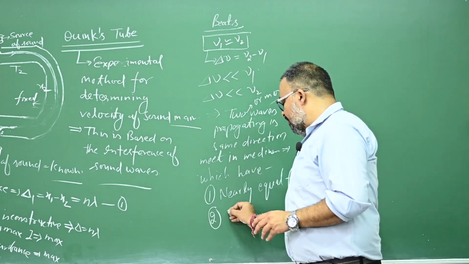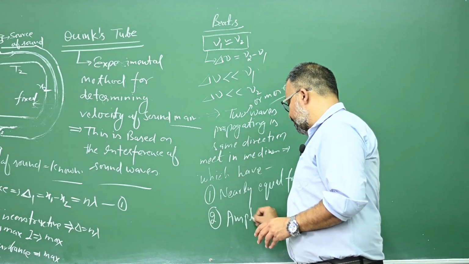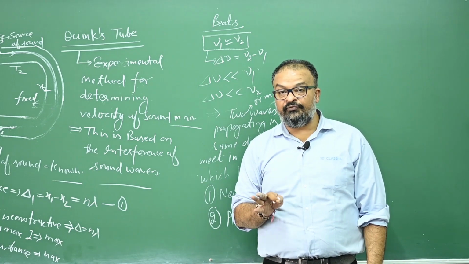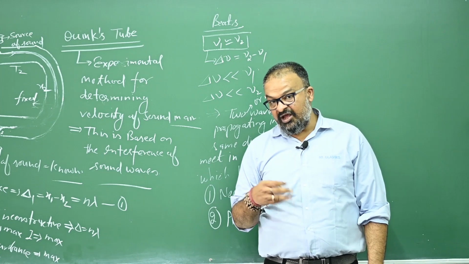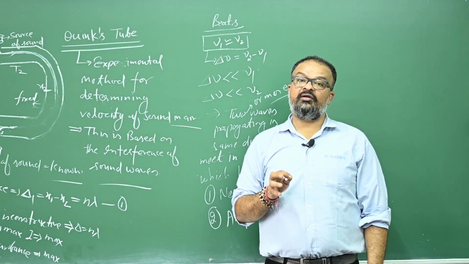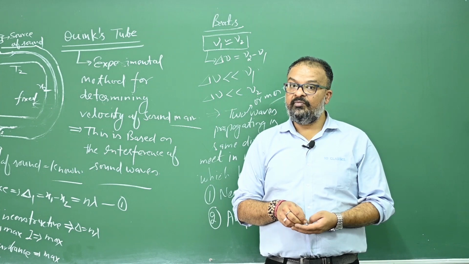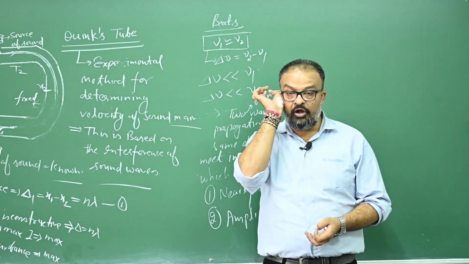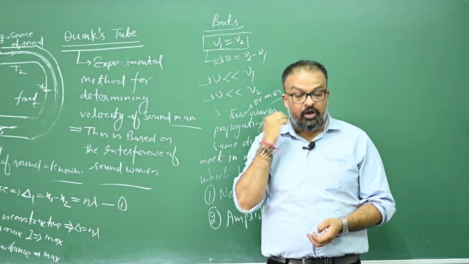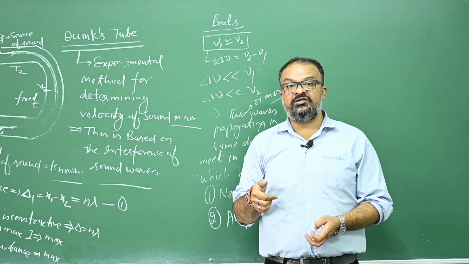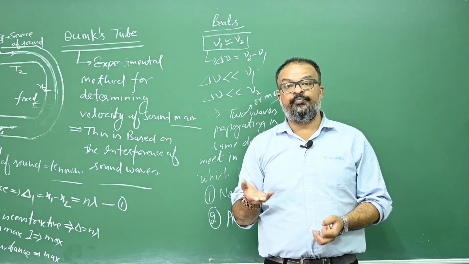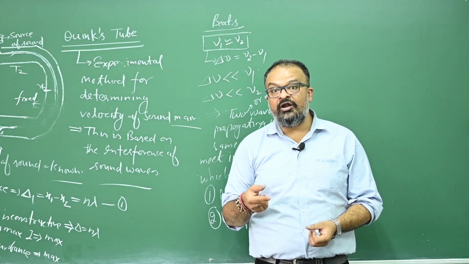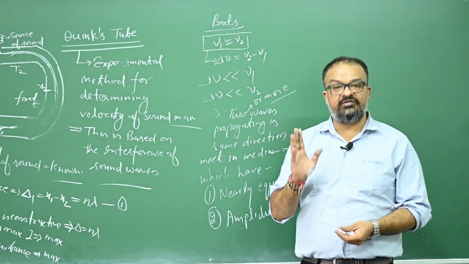Number two, their amplitudes. Listen, for producing beats, the amplitudes of two waves or more than two waves may be equal or may not be equal, but if their amplitudes are not same, beats will be produced, but those beats will not be heard, because during constructive interference, intensity and amplitude will be maximum, but during destructive interference, resultant amplitude will not be zero because their amplitudes are not same, right?